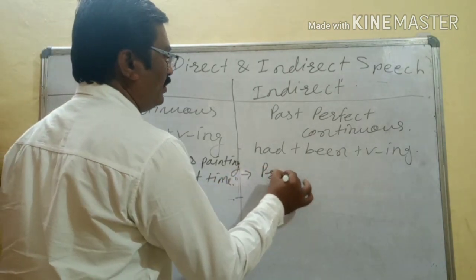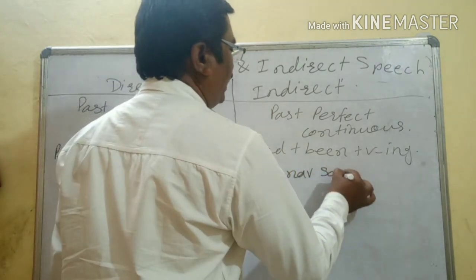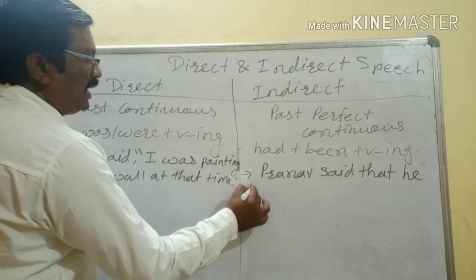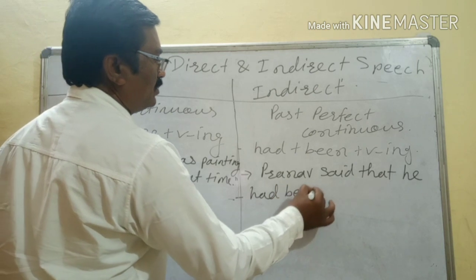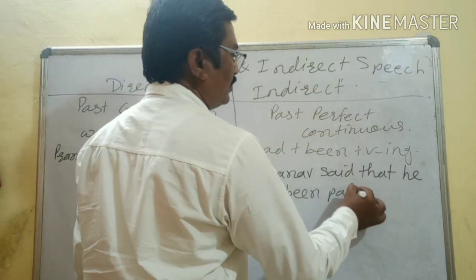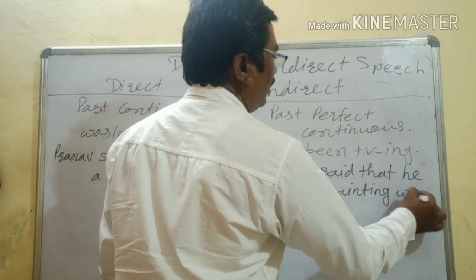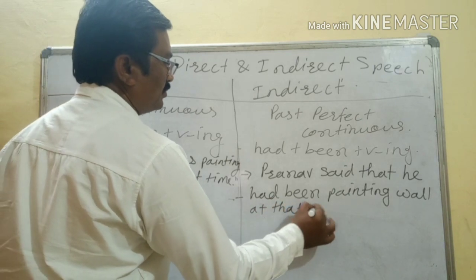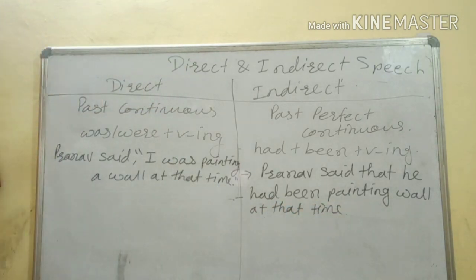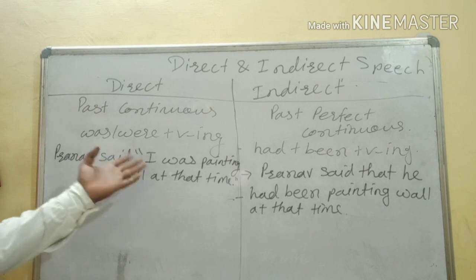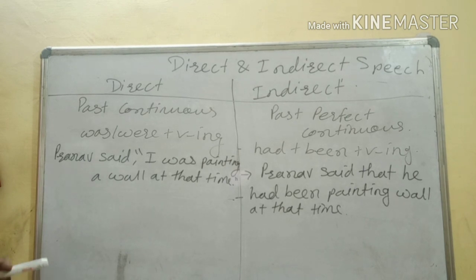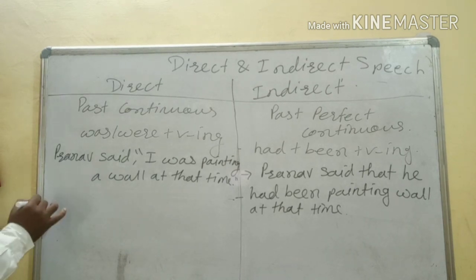Like Pranav said that he had been painting wall at that time. Pranav said that he had been painting wall at that time. This will be the answer here. Past continuous tense will change into past perfect continuous tense. Another sentence we will see.